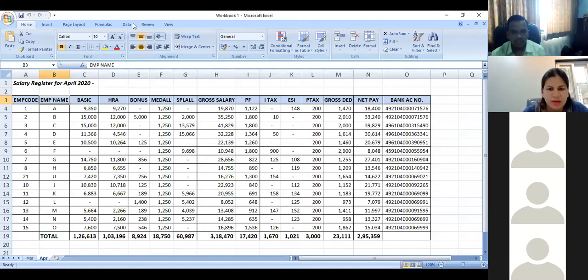I hope everyone is able to see my screen. If anybody is not able to see, can you just mention the same on the chat box?